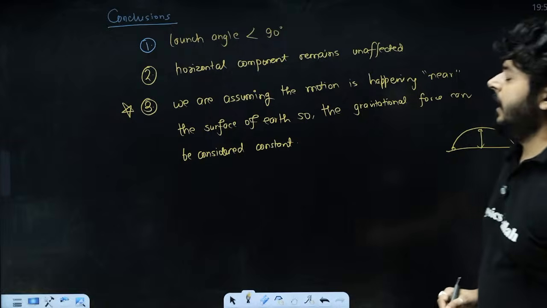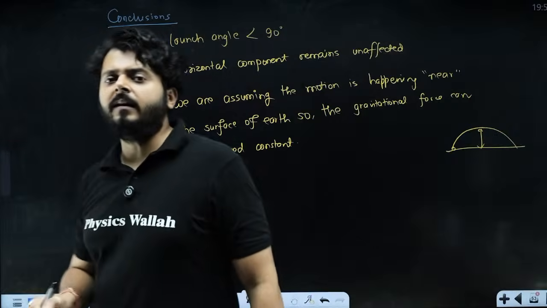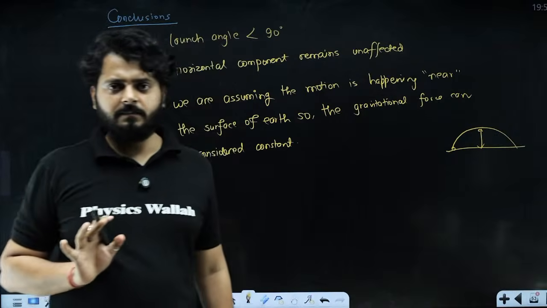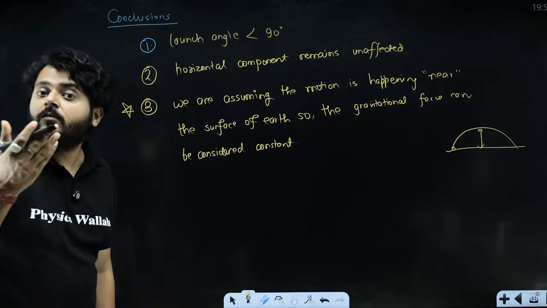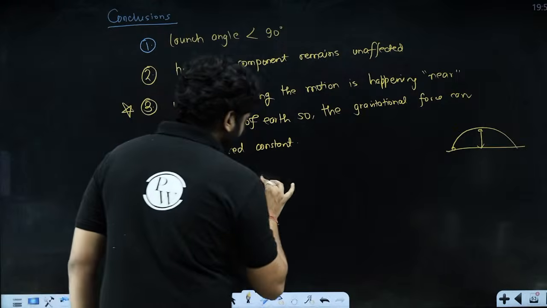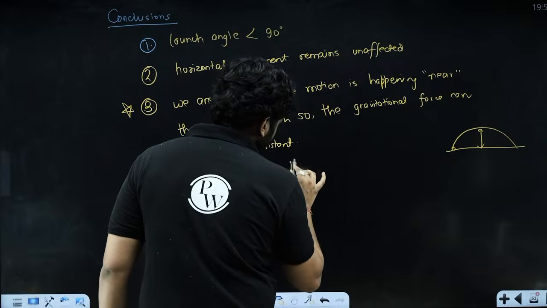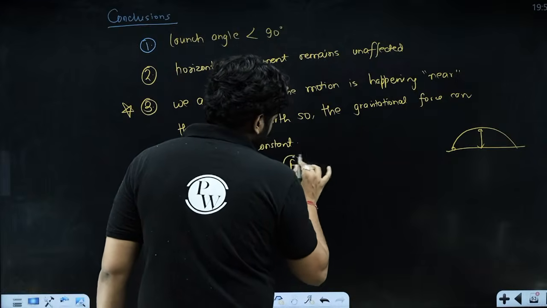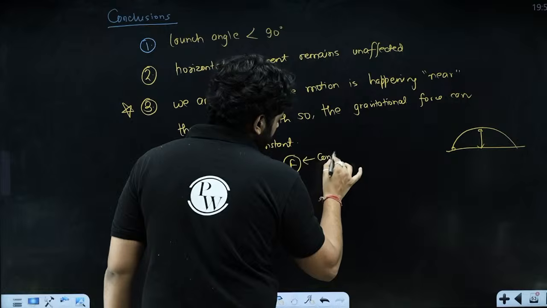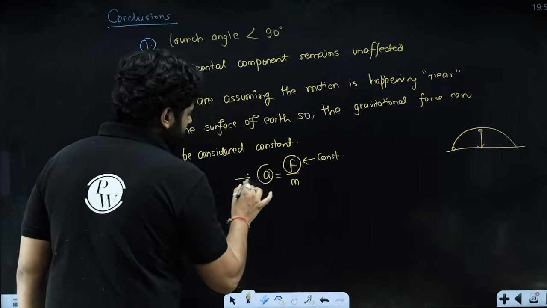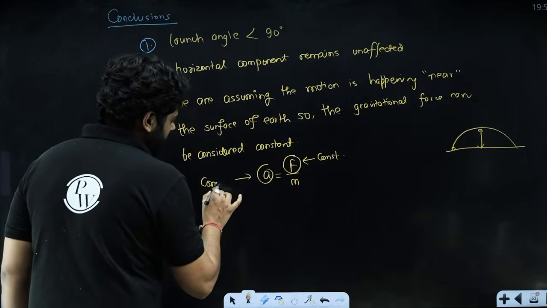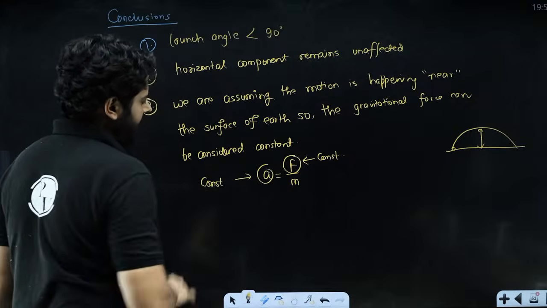Since the force is constant, the acceleration caused by the force is constant. Acceleration is force upon mass, so constant force creates constant acceleration.